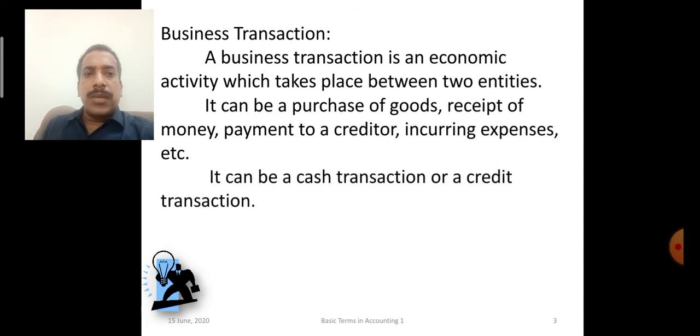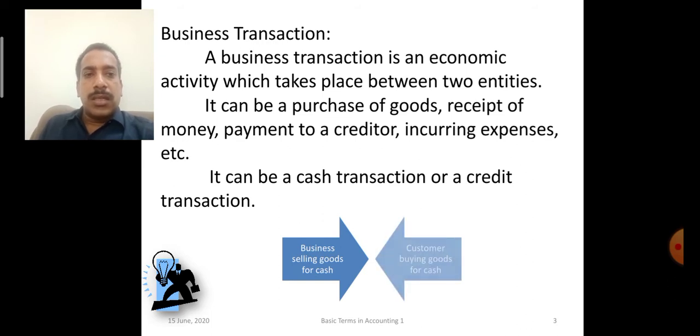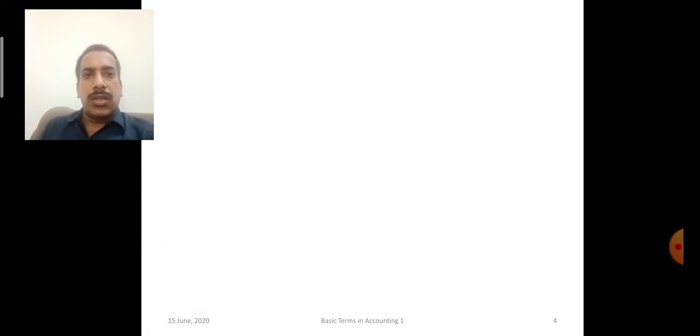So the transactions can be classified into cash transaction or a credit transaction. If the payment is made immediately, it will be a cash transaction, and if the transaction is entered into with a promise to make the payment on a later date, it will be a credit transaction. Transactions can further be classified into internal transactions and external transactions that we will discuss later on. See example, business selling goods for cash is a business transaction. Customer is buying goods for cash, it's a transaction. Okay, cash transaction only.